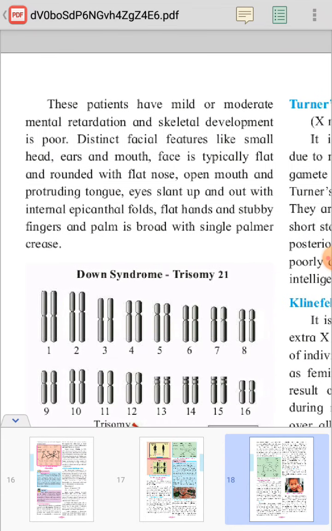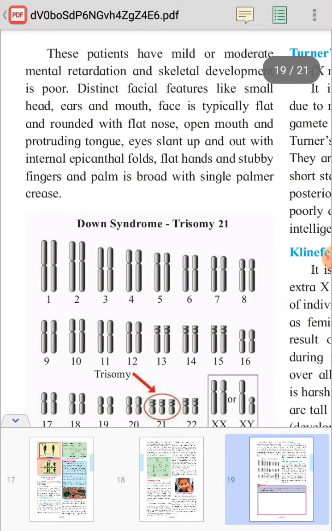Then these patients have mild or moderate mental retardation and skeletal development is poor. So what are the symptoms of this Down syndrome? The patient is mild or moderately mentally retarded, and the skeletal development is also poor. Distinct facial features like small head, ears and mouth.